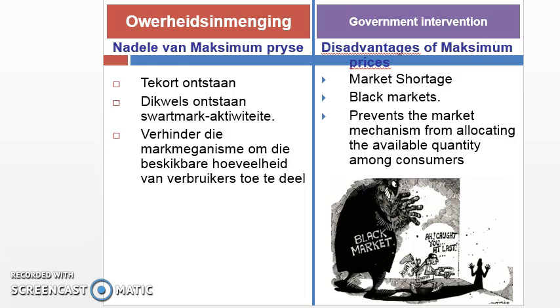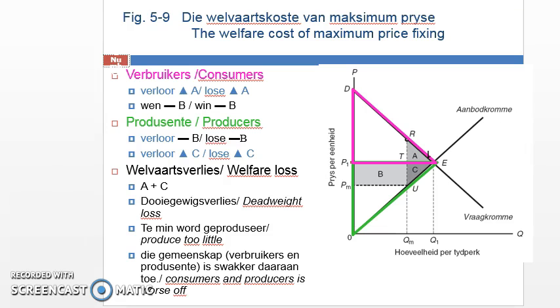Next we continue with the analysis of what the government policy implication will be on the economy. We call this the welfare cost: the welfare cost on the economy as a result of government intervention through maximum prices and minimum prices. When we do that, we look at two things. We look at consumer and producer surplus. So let's just recap what consumer and producer surplus are.